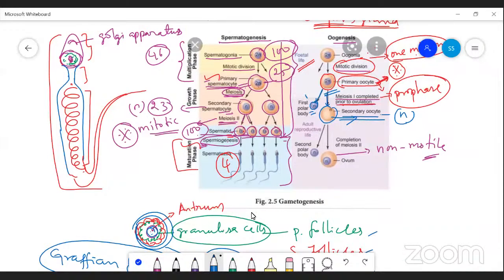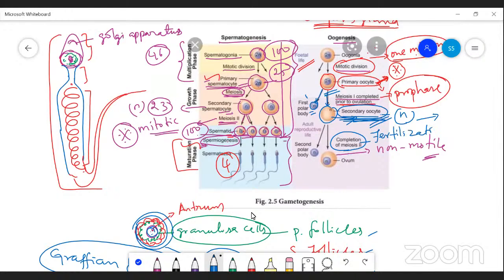So mostly this secondary oocyte is formed up to the sexual maturation stage, right? So during menarche, during every cyclic event or cyclic process, only the secondary oocytes are released. Secondary oocyte or secondary egg. This secondary egg, right, is fully matured and undergoes the completion of the second meiosis only after fertilization.